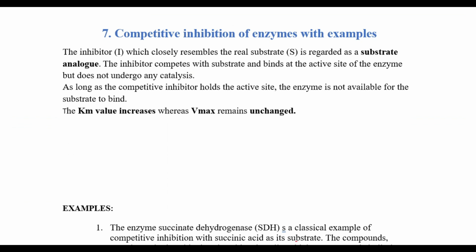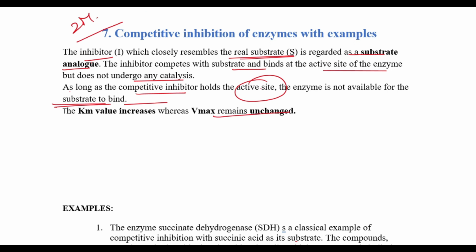The next question is competitive inhibition of enzymes with examples. The inhibitor, which closely resembles the real substrate, is regarded as a substrate analog. The inhibitor competes with the substrate and binds to the active site of the enzyme, but it does not undergo catalysis. As long as the competitive inhibitor holds the active site, the enzyme will not be available for the substrate to bind. Here the Km value increases and the Vmax remains unchanged. So we will see this with the help of a diagram.